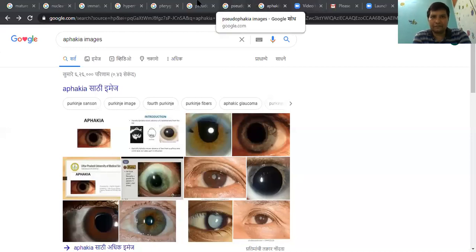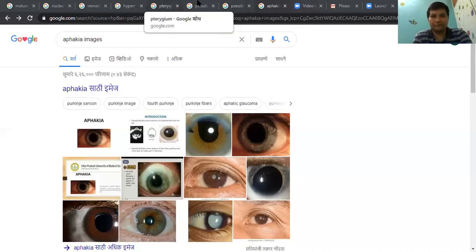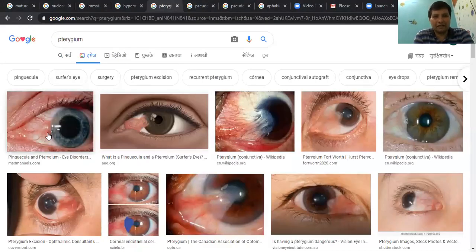So let me show you some images of pterygium, friends. It's very clear here. There is nothing to tell me. Usually it is nasal in location, and it is horizontally placed. So this is a triangular, wing-shaped fold of conjunctiva that is encroaching upon the cornea, that is pterygium. Here also it is clear. Here it has encroached more into the cornea, so the patient's visual acuity may be less, and this may be an indication of pterygium surgery. This also, okay. So this is pterygium.